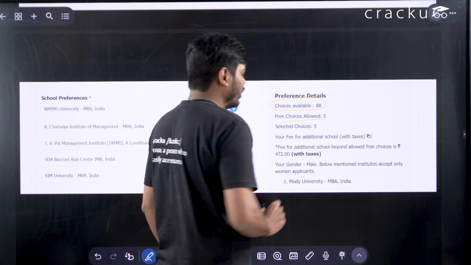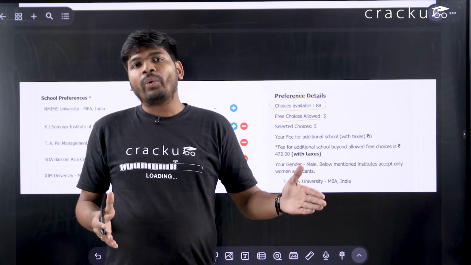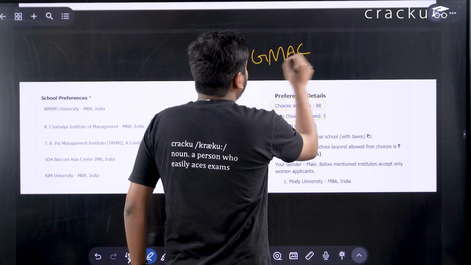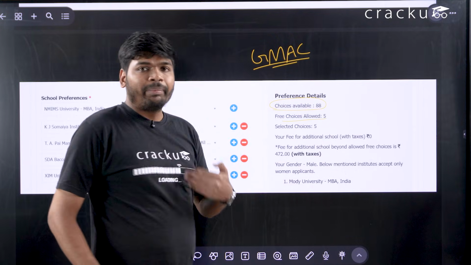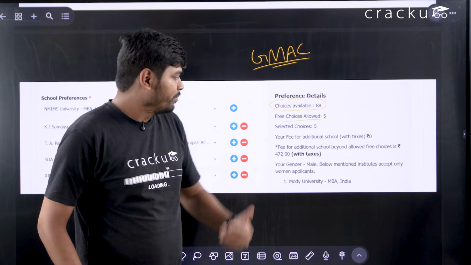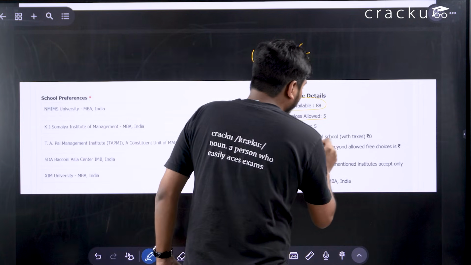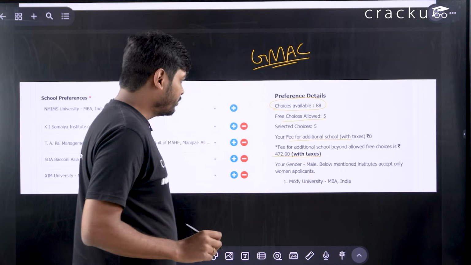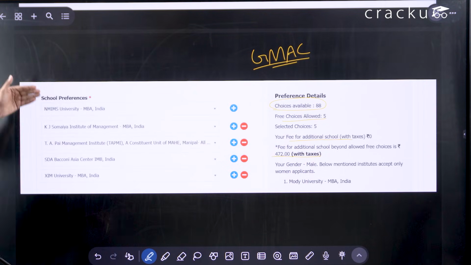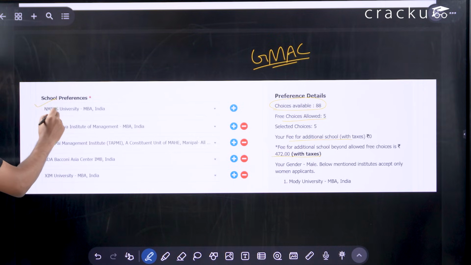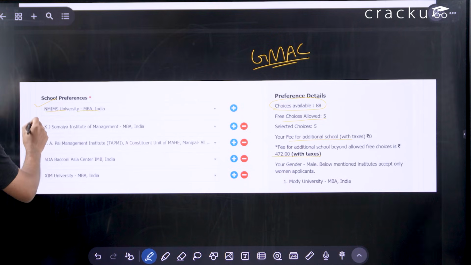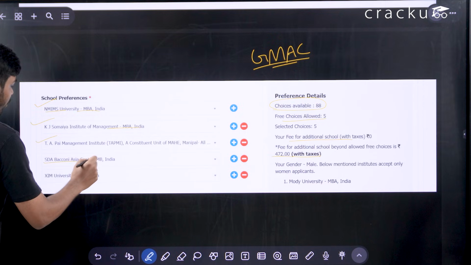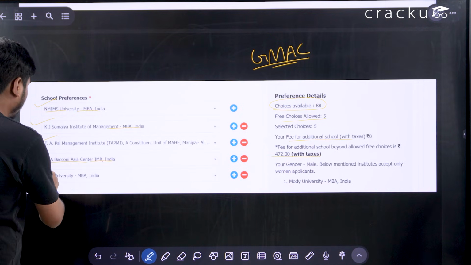You can select any 5 programs to which you want to apply, and you want the exam conducting body, that is GMAT, to send scores directly. If you are applying to more than 5 colleges or programs, then you have to pay additional school fees, that is 472 rupees with taxes. For example, you might have selected NMIMS University for MBA, KJ Somaiya for MBA, TAPMI for MBA, SDA Bocconi Asia Center, and XIM University.